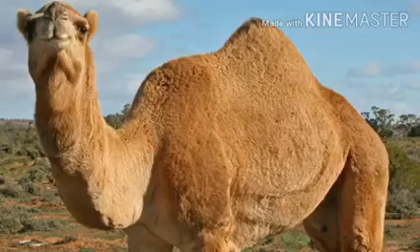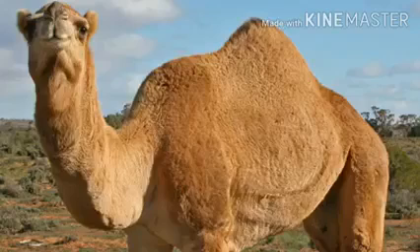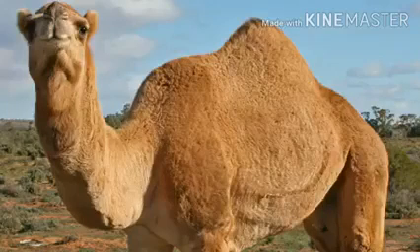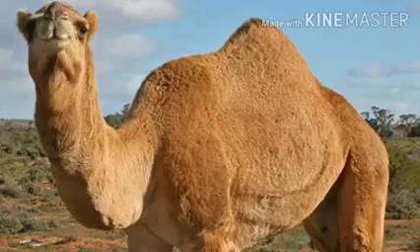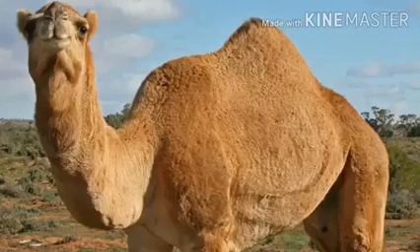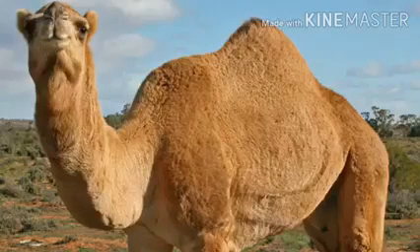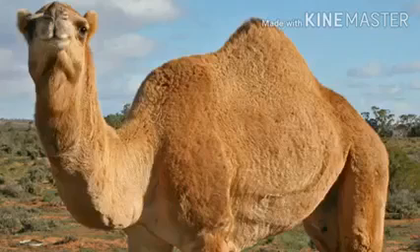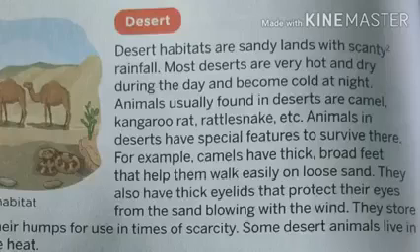They also have thick eyelids that protect their eyes from the sand blowing with the wind. They can store water and fat in their humps for use in times of scarcity. Some desert animals live in burrows to escape heat.